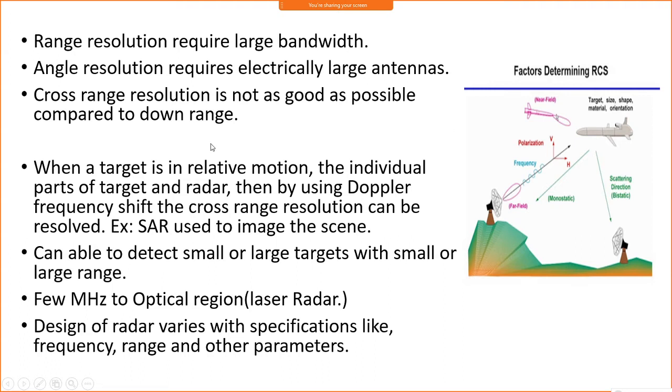That Doppler shift is actually used in one of the radars called synthetic aperture radar. If you have a target here, it completely images the path and the target in the synthetic aperture radar, so the target can be easily found by using this Doppler frequency shift.